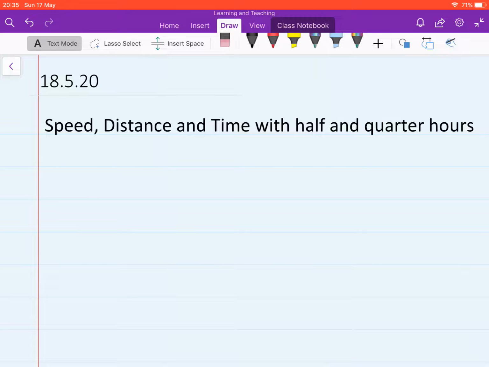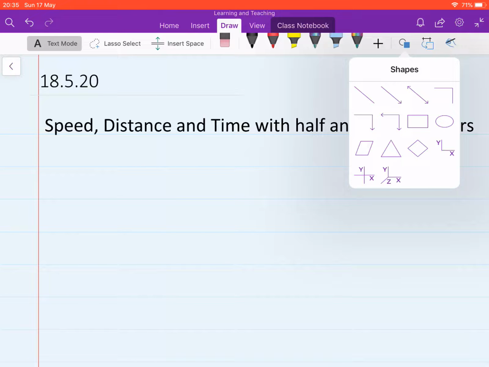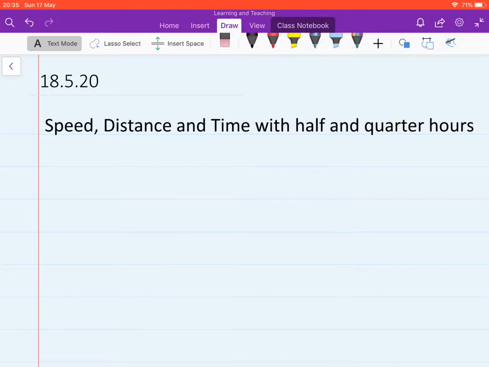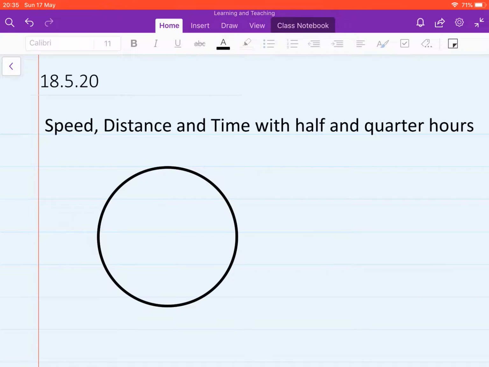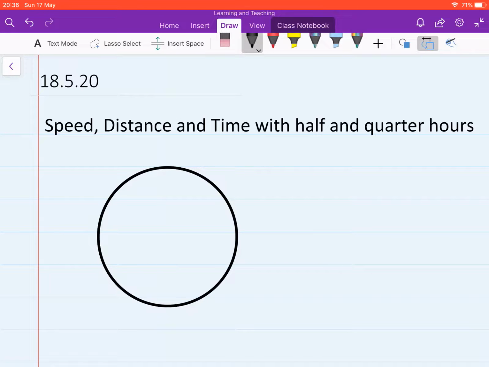What I'm going to do is I'm going to ask you to draw a circle. And I've said before, the best way to draw a circle is just to draw a circle without thinking. I've got this fancy tech, so I want you to imagine this as a clock face. In a clock face, I'll just put a few wee dividing lines. So that would be 12 o'clock, that would be 3 o'clock, that would be 6 o'clock, and that would be 9 o'clock, and then back to 12 o'clock.